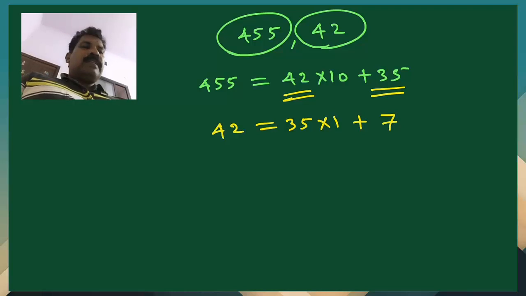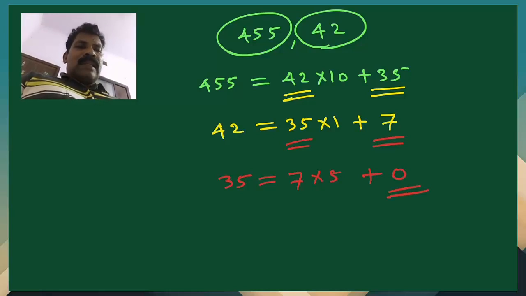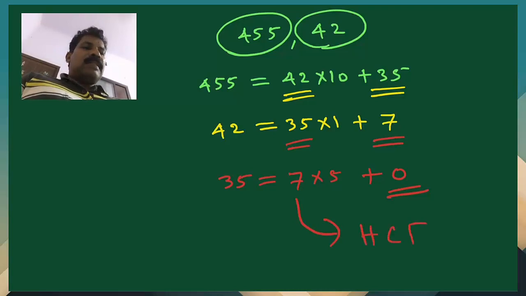Now what we shall do? We shall proceed with the 35 and 7, that is 35 is equal to 7 into 5 plus 0. At this stage where the remainder is 0, the divisor will be the highest common factor.